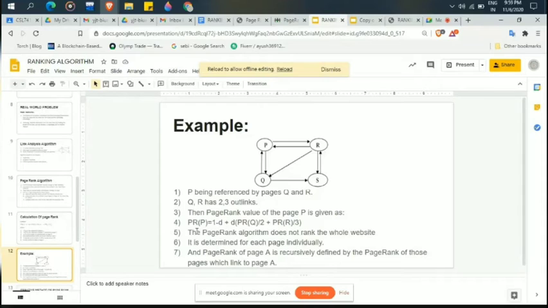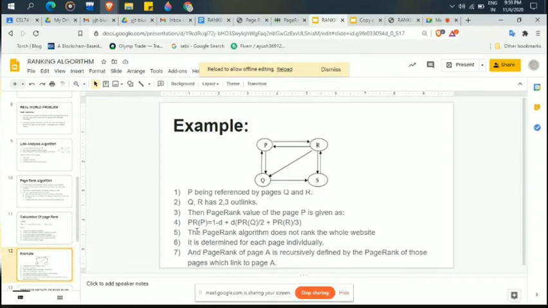For PR(Q), we take the PageRank of Q divided by C(Q), the number of outgoing links from Q. The outgoing links from Q are Q to P and Q to S, so there are two outgoing links, and the value is 2. Similarly for R. So this is the formula for getting the PageRank of a particular node.